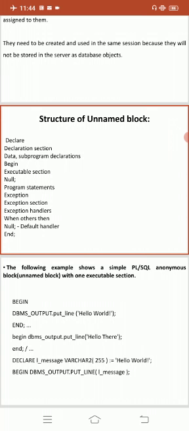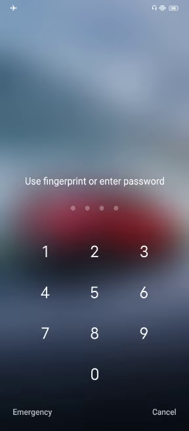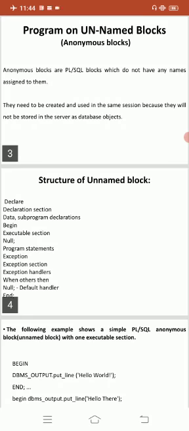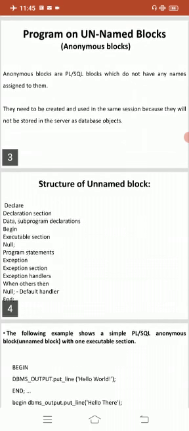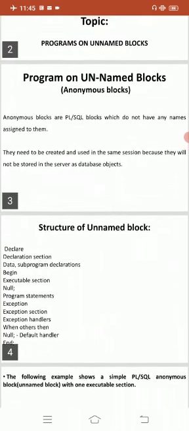Anonymous block is nothing but an unnamed block. So this method is known as an anonymous or unnamed block. Once again, what is meant by anonymous block? Unnamed block. Anonymous blocks are PL/SQL blocks which do not have any names assigned to them. They need to be created and used in the same session because they will not be stored in the server as database objects.